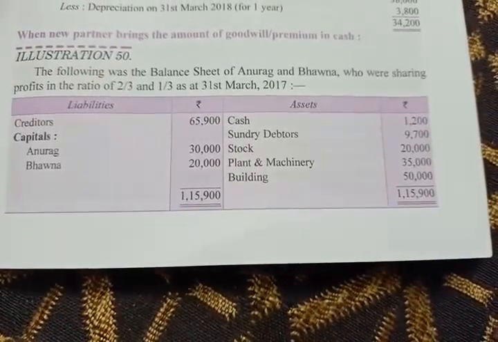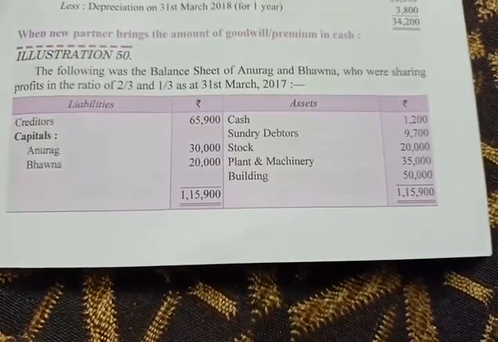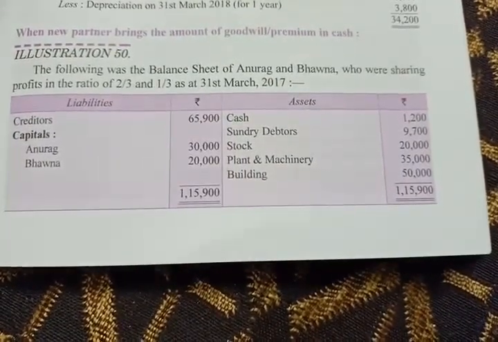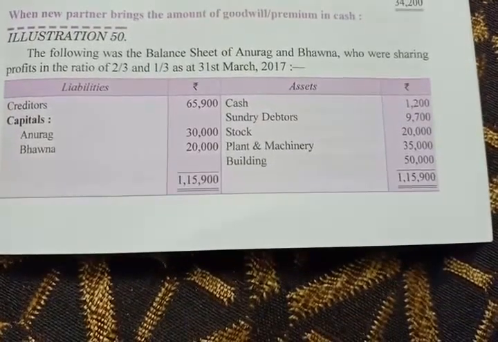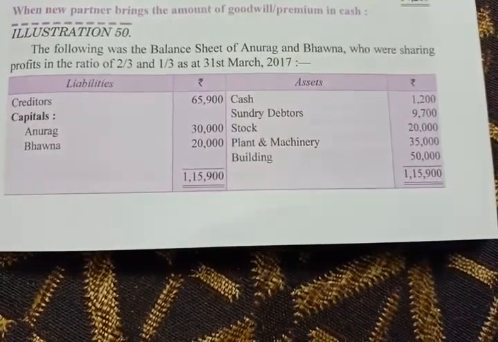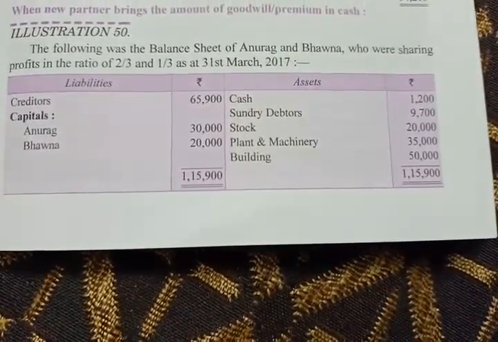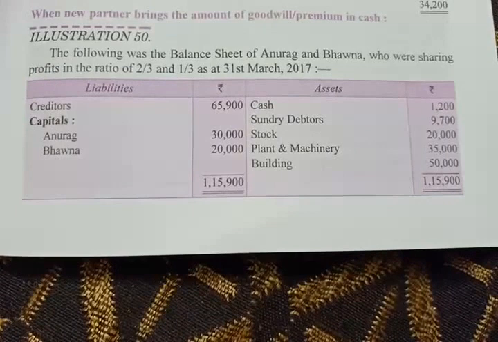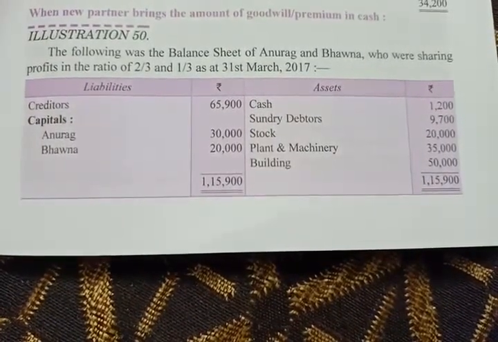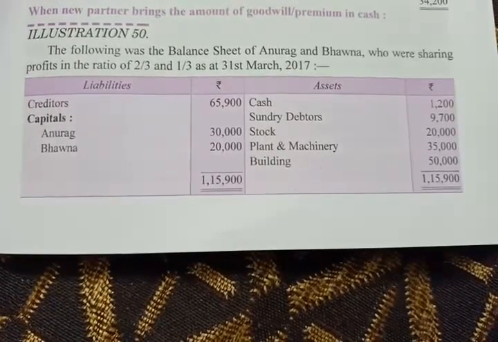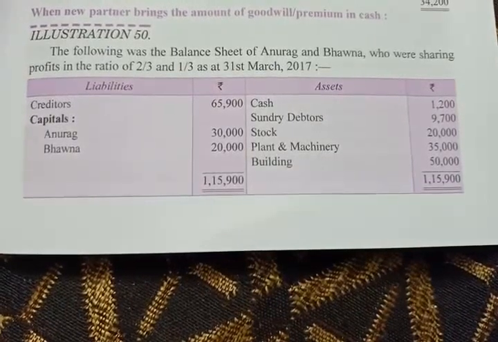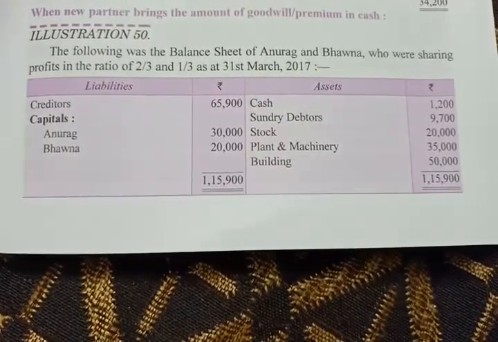Good morning, students. Now we will start to solve problems of admission of partner, means consolidated problems of admission of a new partner in the business. See this problem. The following is the balance sheet of Anurag and Bhavana. There are two partners in the firm, Anurag and Bhavana, and their profit sharing ratio is 2/3 and 1/3 as on 31st March 2017.